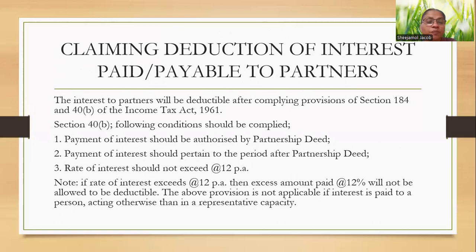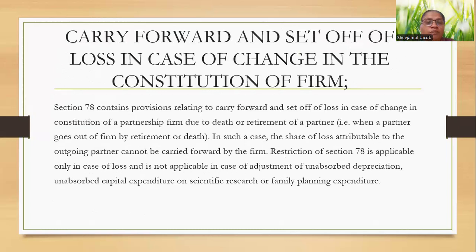Under section 40B, payment of interest should be authorized by the partnership deed. Payment of interest should pertain to the period of the partnership deed, and the rate should not exceed 12% per annum. If the rate exceeds 12% per annum, then the excess amount paid will not be allowed as a deduction. The above is not applicable if interest is paid to a person acting otherwise than in a representative capacity.